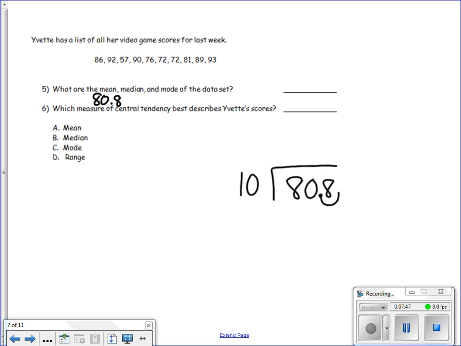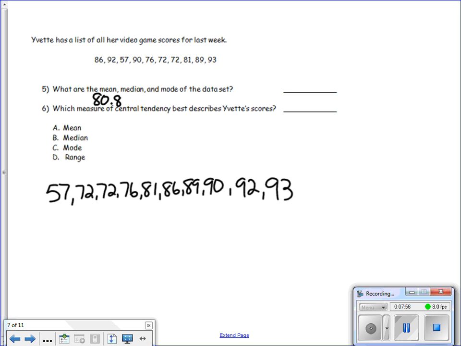Now we need to find median. In order to find median, we have to put all of our numbers in order from least to greatest. So now that our numbers are in order from least to greatest, we can figure out which number is in the middle. Remember, we have an even number of numbers in our set, so we're going to have 2 numbers left in the middle. So let's go ahead and start crossing off to see what we're left with. I'm left with 81 and 86.